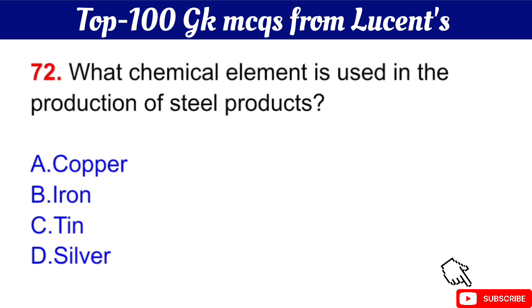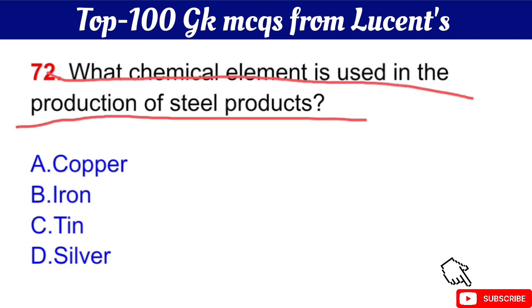Question number 72 is, what chemical element is used in the production of steel products? Your question is, what chemical element is used in the production of steel products? The right answer is option B, iron.